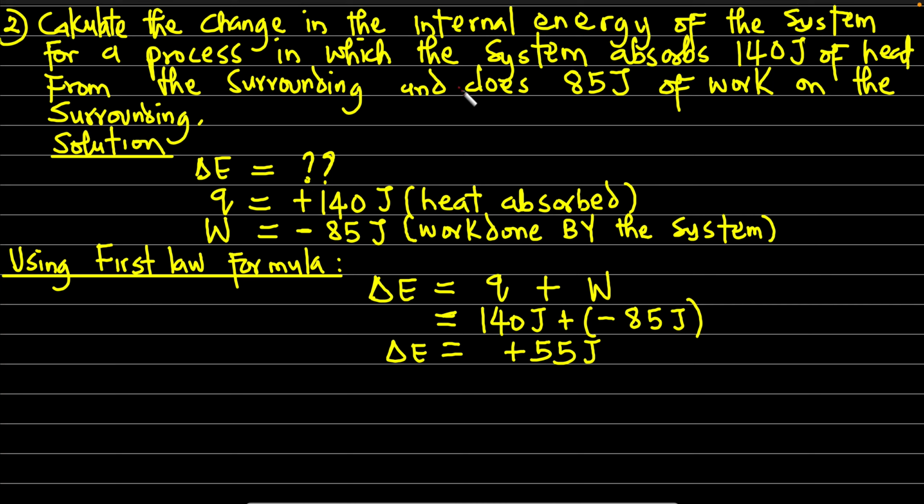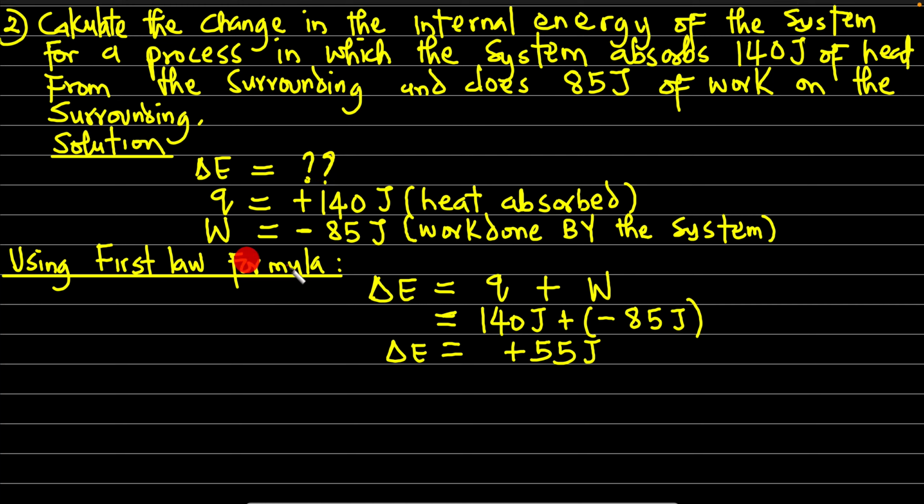And does 85 joules of work. So this time around, the system is still the one doing the work because it said 'and does'. So once again, it is work done by the system, and work done by the system is negative. So we put down negative here, minus 85 joules. And once again, they're asking us to solve for change in internal energy.